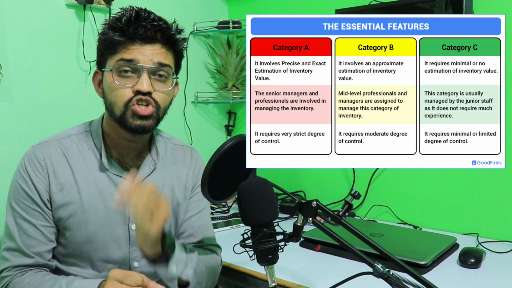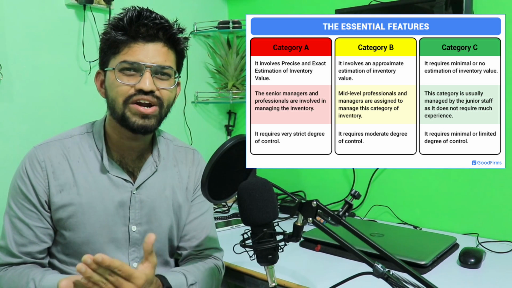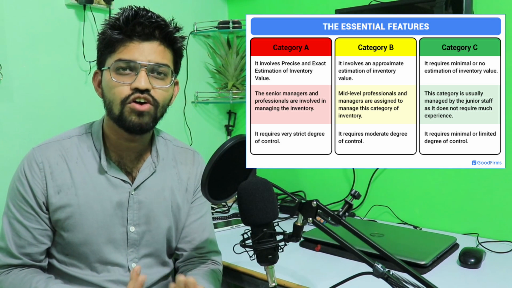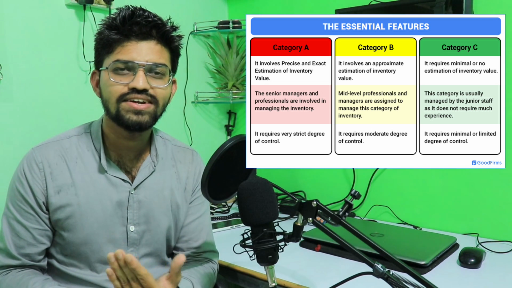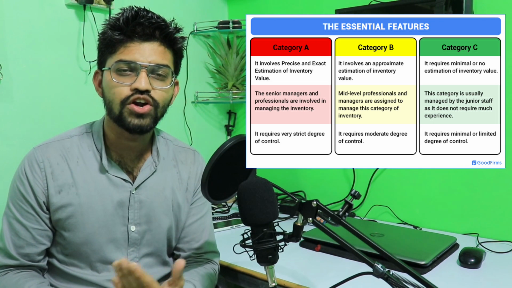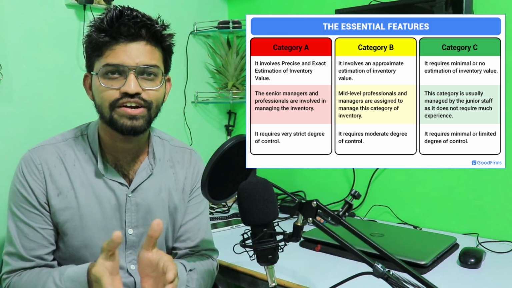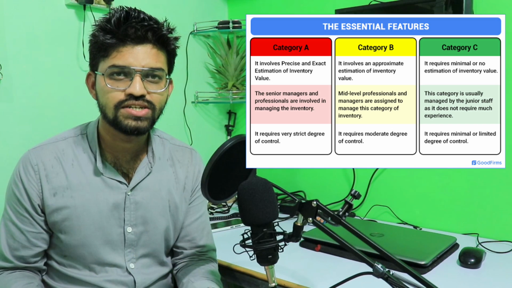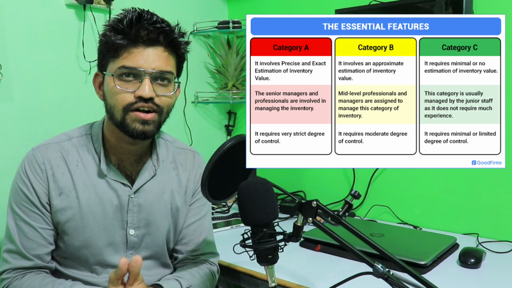The degree of accuracy should be very much on the higher side in class A items, whereas in class B items, the accuracy is moderate or less, so we can have the degree of tolerance on the higher side. For class C items, accuracy is not required at all. We are not going to calculate the number of screws, nuts and bolts that we require for a particular project. So for class C items, less accuracy can be managed. That's why for class C we do not require higher management to be involved.